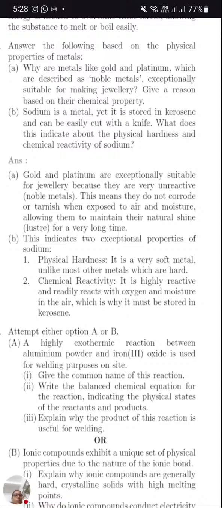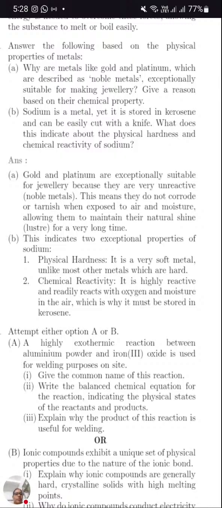So there is no change in color. Why do we make jewelry out of that? Because there is no discoloration. They don't become dark, black in color. So this means they do not corrode or tarnish. Tarnish means change in color. As with silver articles, you might have noticed your mothers wearing payal; after some days they become dark, as silver reacts with sulfur present in the air and gets tarnished. There is change in color. So for tarnishing you need to remember three gases. Copper reacts with carbon dioxide to get tarnished, silver will react with sulfur, and iron will react with oxygen.